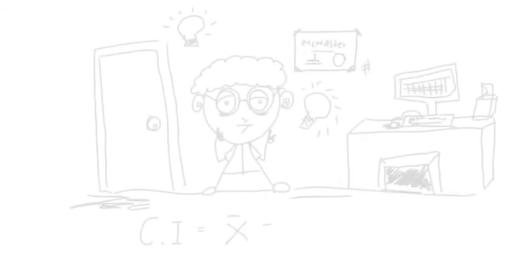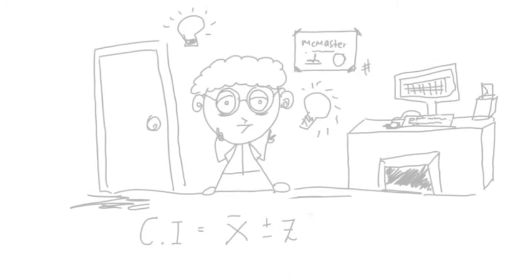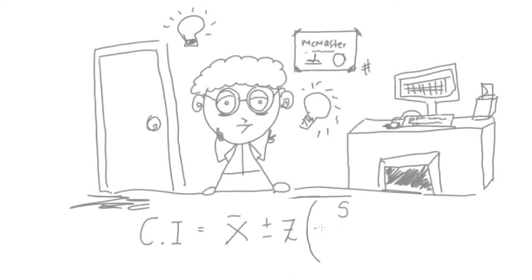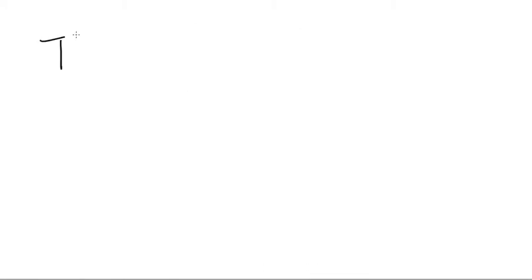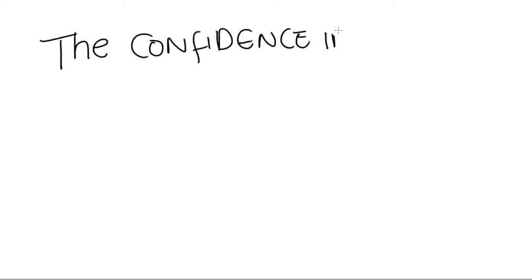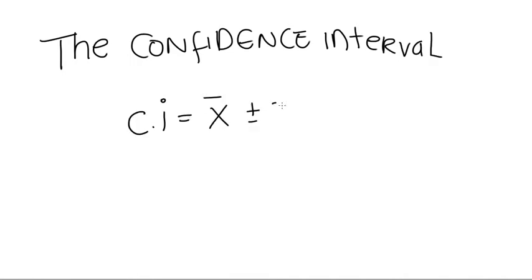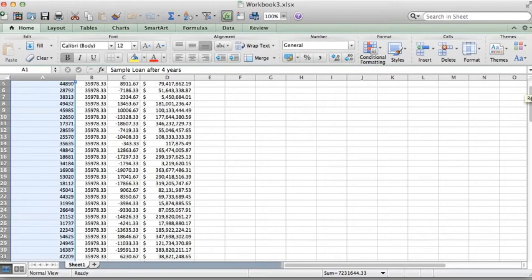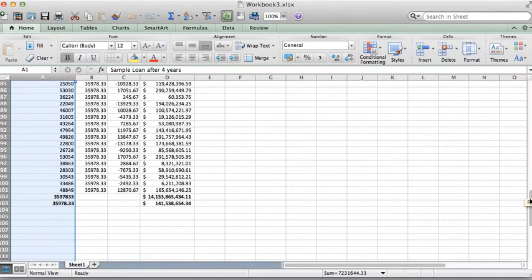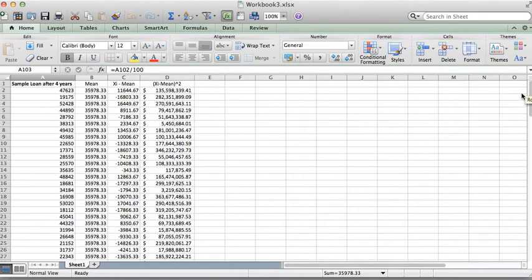As mentioned, we will be using the confidence interval, specifically of the sample mean, to find out the statistics we want to know. The equation, CI equals x bar plus or minus z times the standard deviation over the square root of n minus 1, means that we have to find our mean, x bar, the z-score of our alpha, which represents the percentage of error we're allowing, as well as the standard deviation and the standard error, n minus 1.